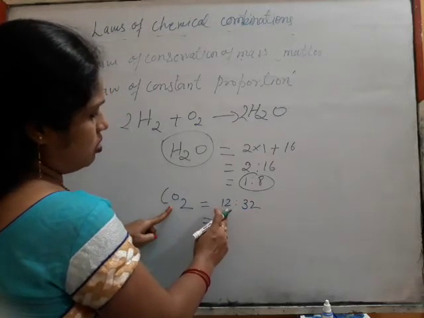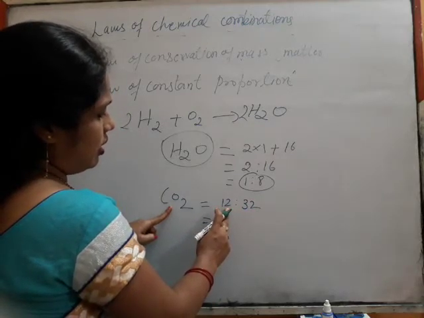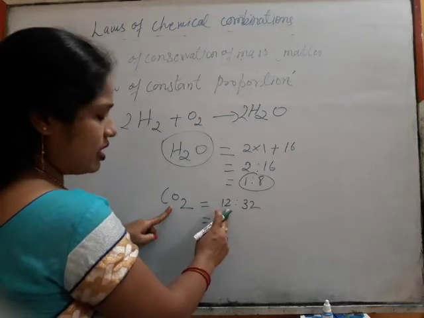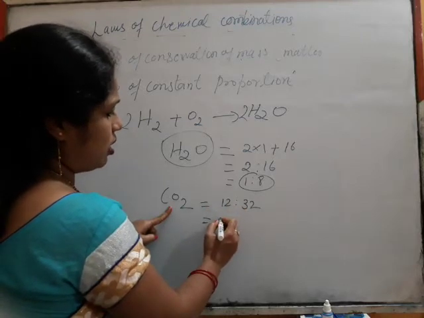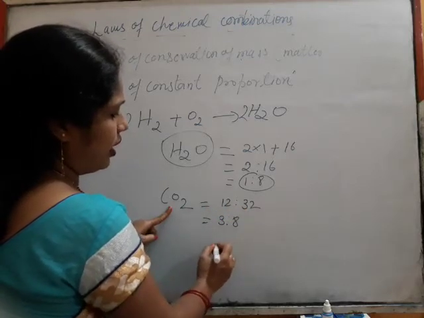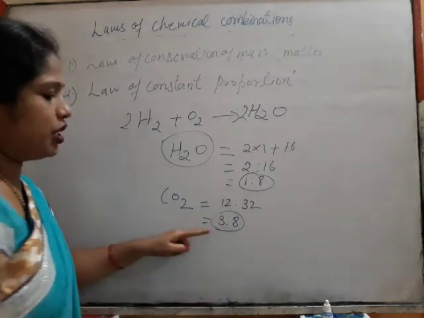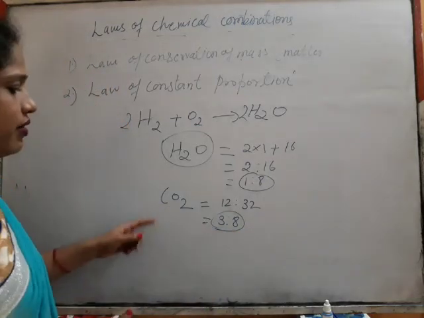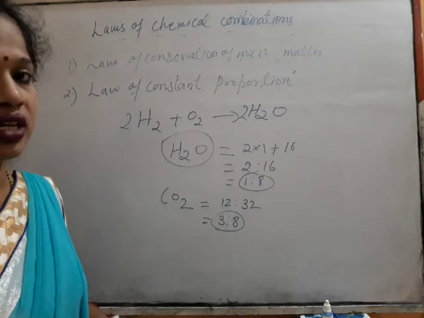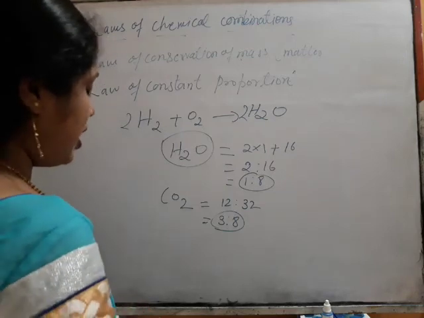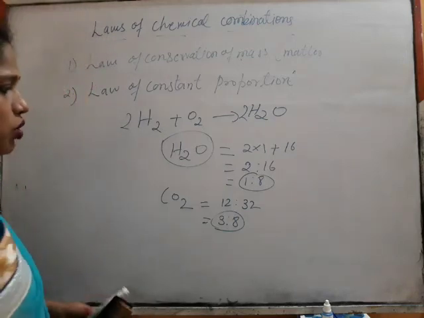So 12 is to 32 becomes 3 is to 8. So they are in the ratio 3 is to 8 whenever carbon and oxygen react with each other to form the carbon dioxide molecule.